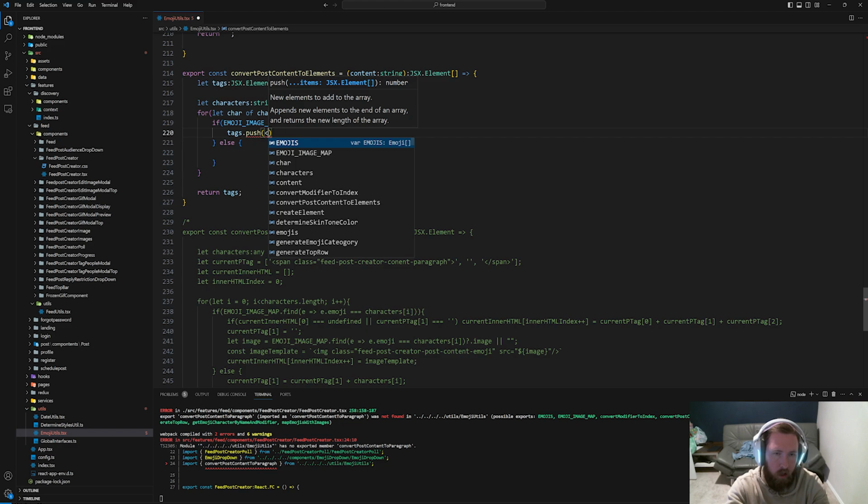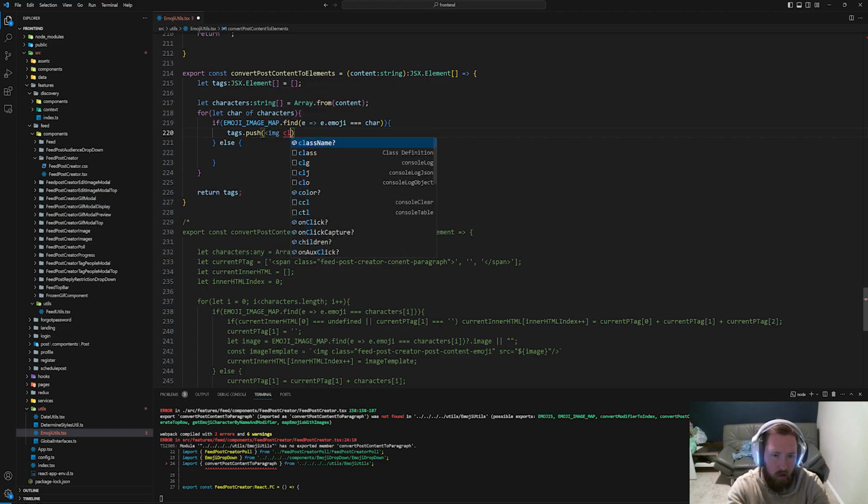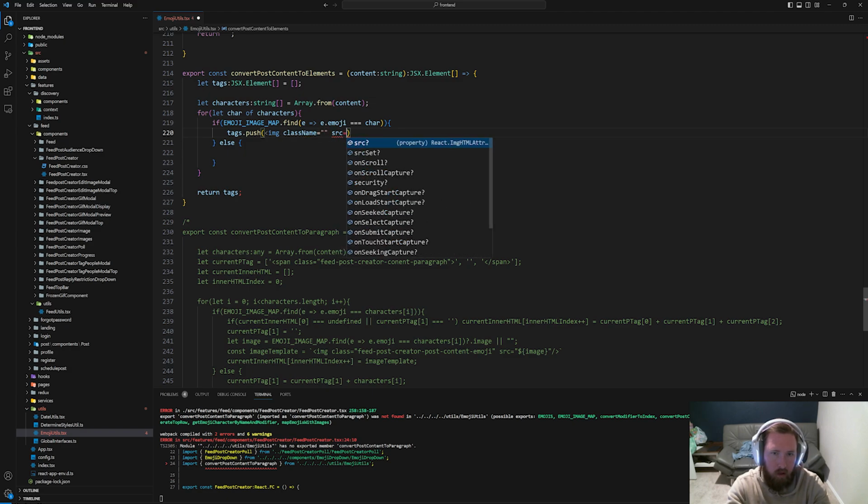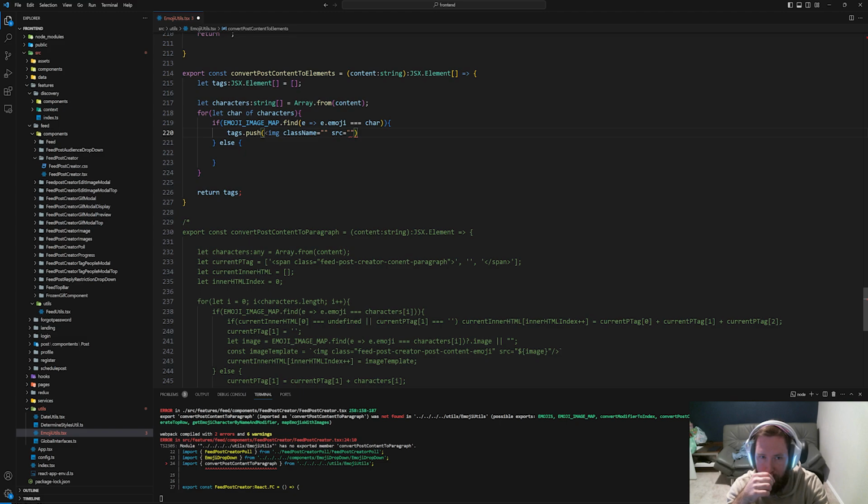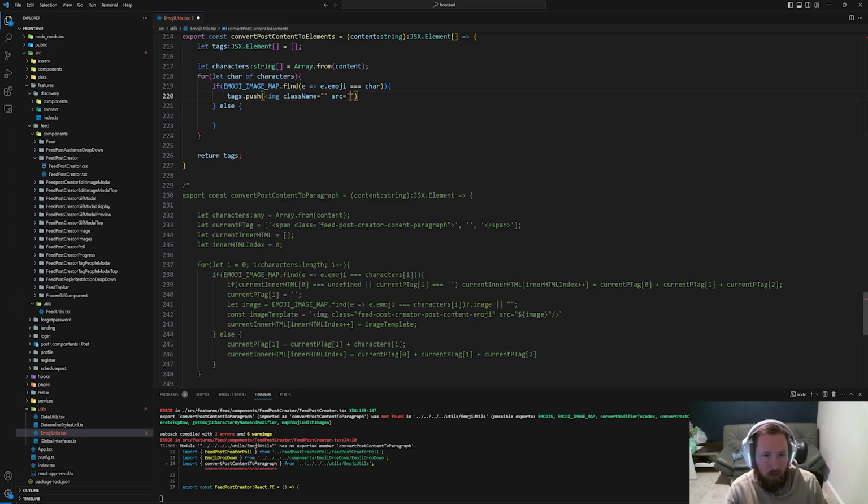We'll push an image, the class name equal to, I don't know what we do to the class name, but src will be equal to our, I guess we need to have the actual image or the actual emoji as well. So we'll also need to, I guess, copy this, let image equal to this, a little bit lazy.